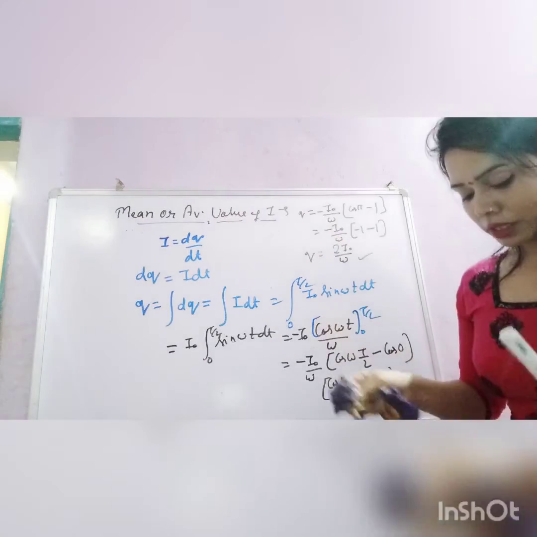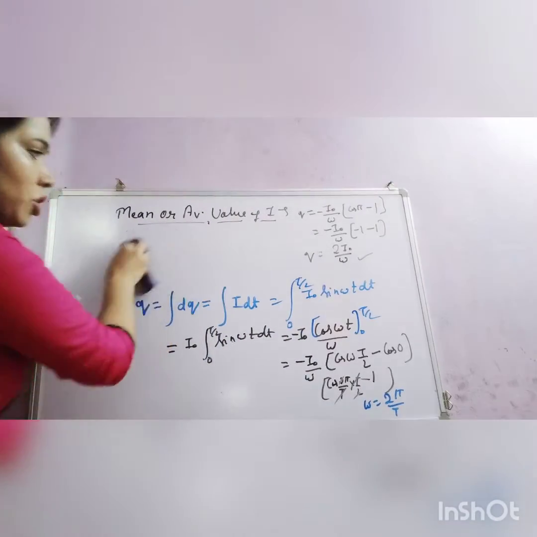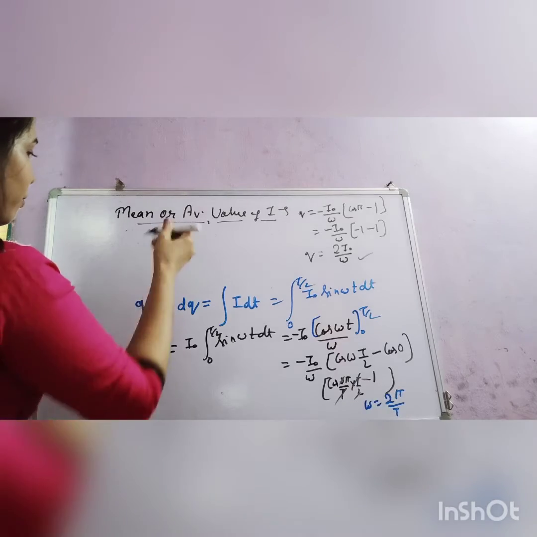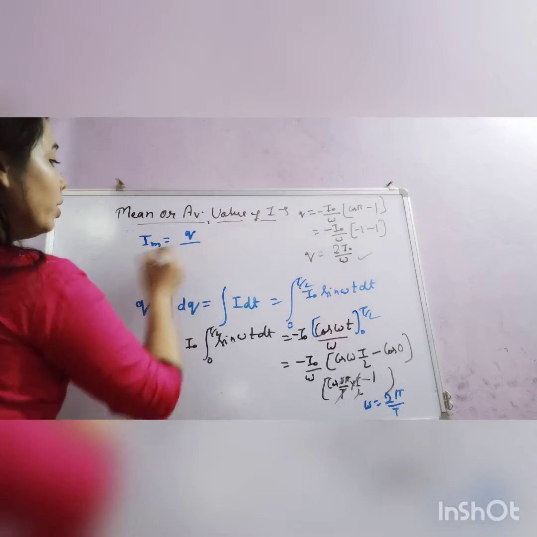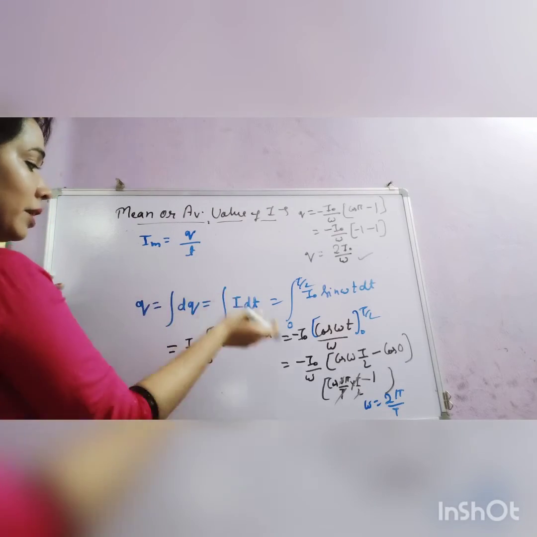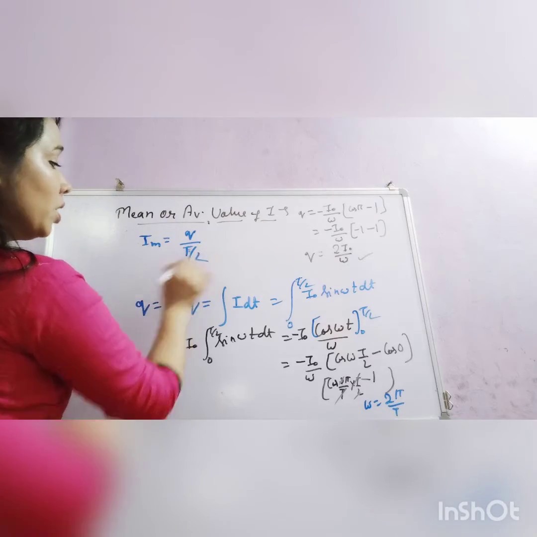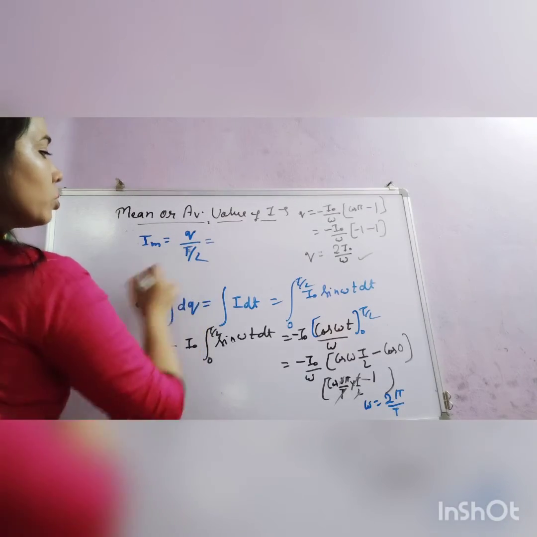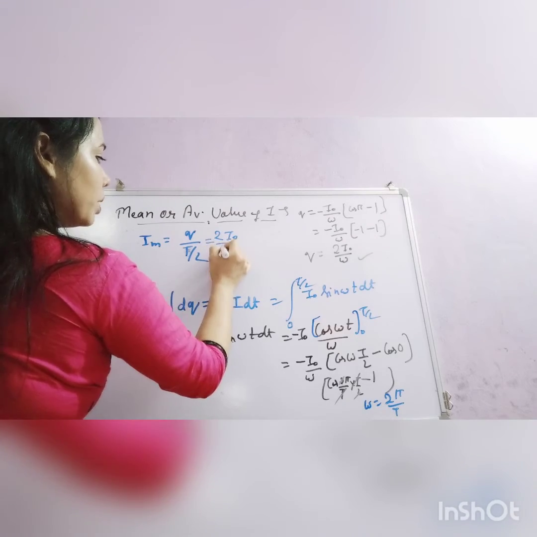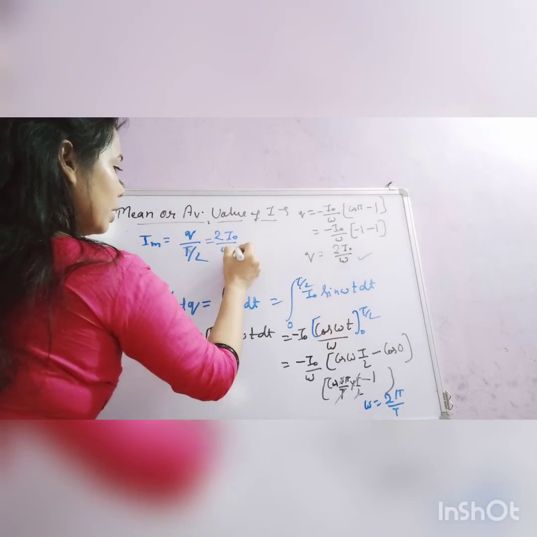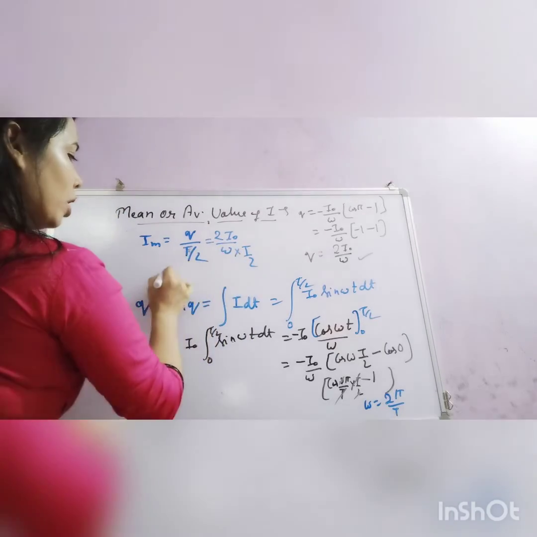Now I am removing this side. Now Q equals this much that you got, and you know the mean value of current equals Q upon time period. Here what time period have you taken? T by 2, because you are finding for half cycle. So I will write the value of Q: 2 I0 upon omega into T by 2.